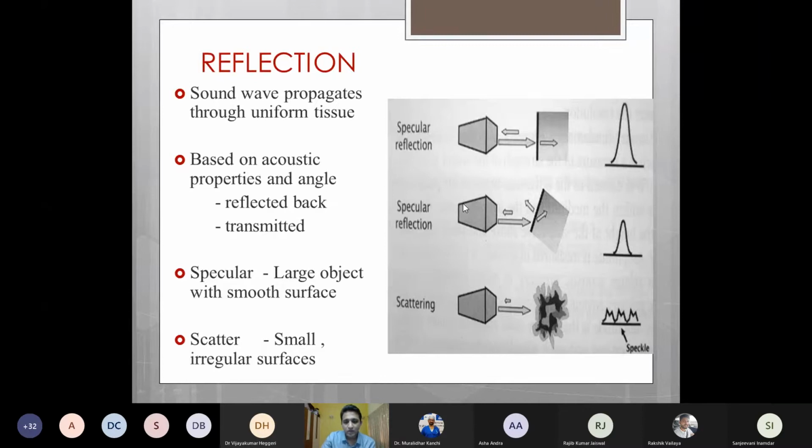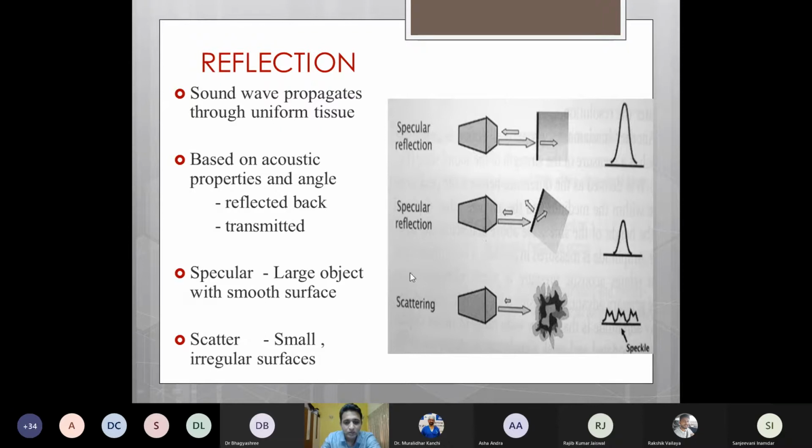So this brings us to the first rule of image optimization in 2D echo: whenever we want to see a particular structure, that is the structure of interest, we should make sure that we select a window or a view wherein the ultrasound beam is lying perpendicular to that structure of interest. I will give the following example in the next slide.